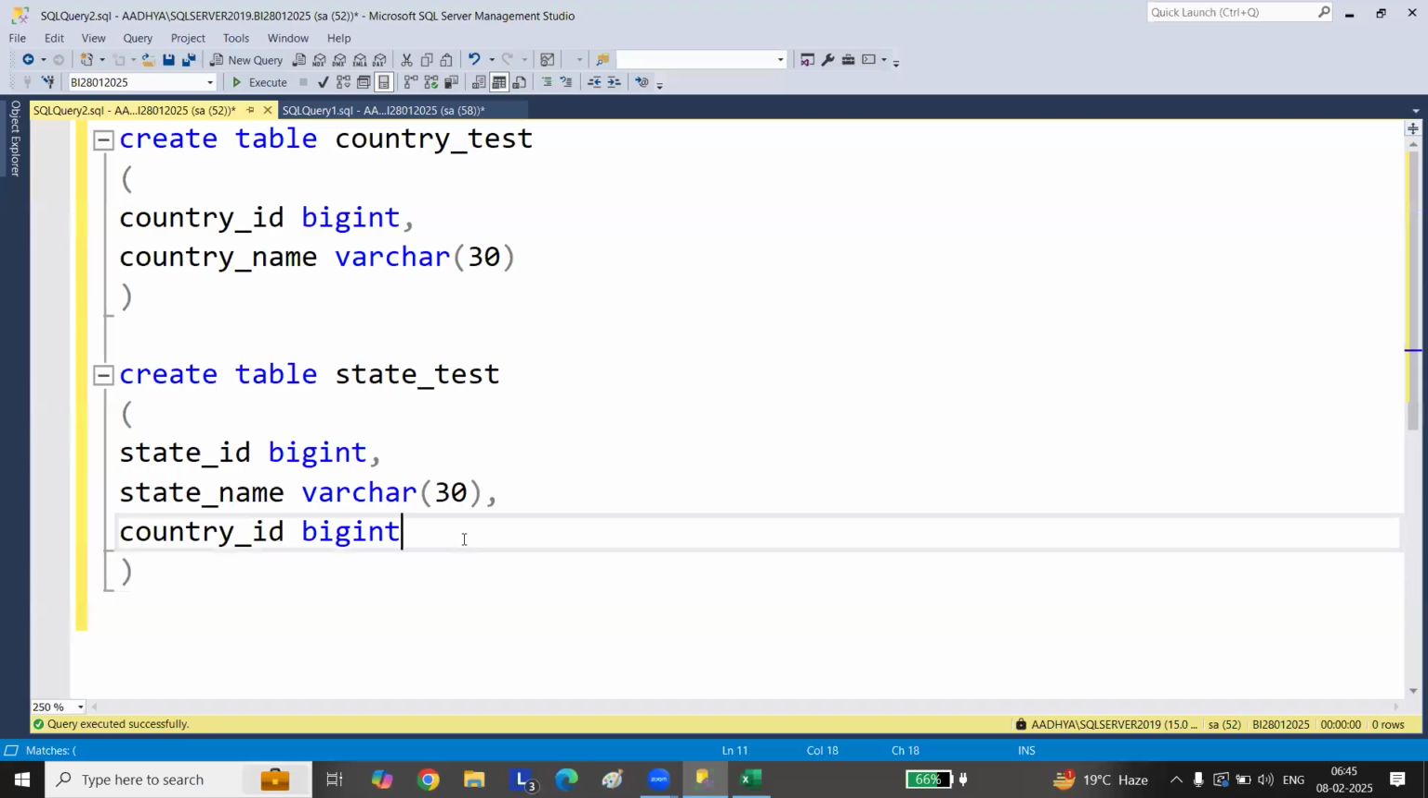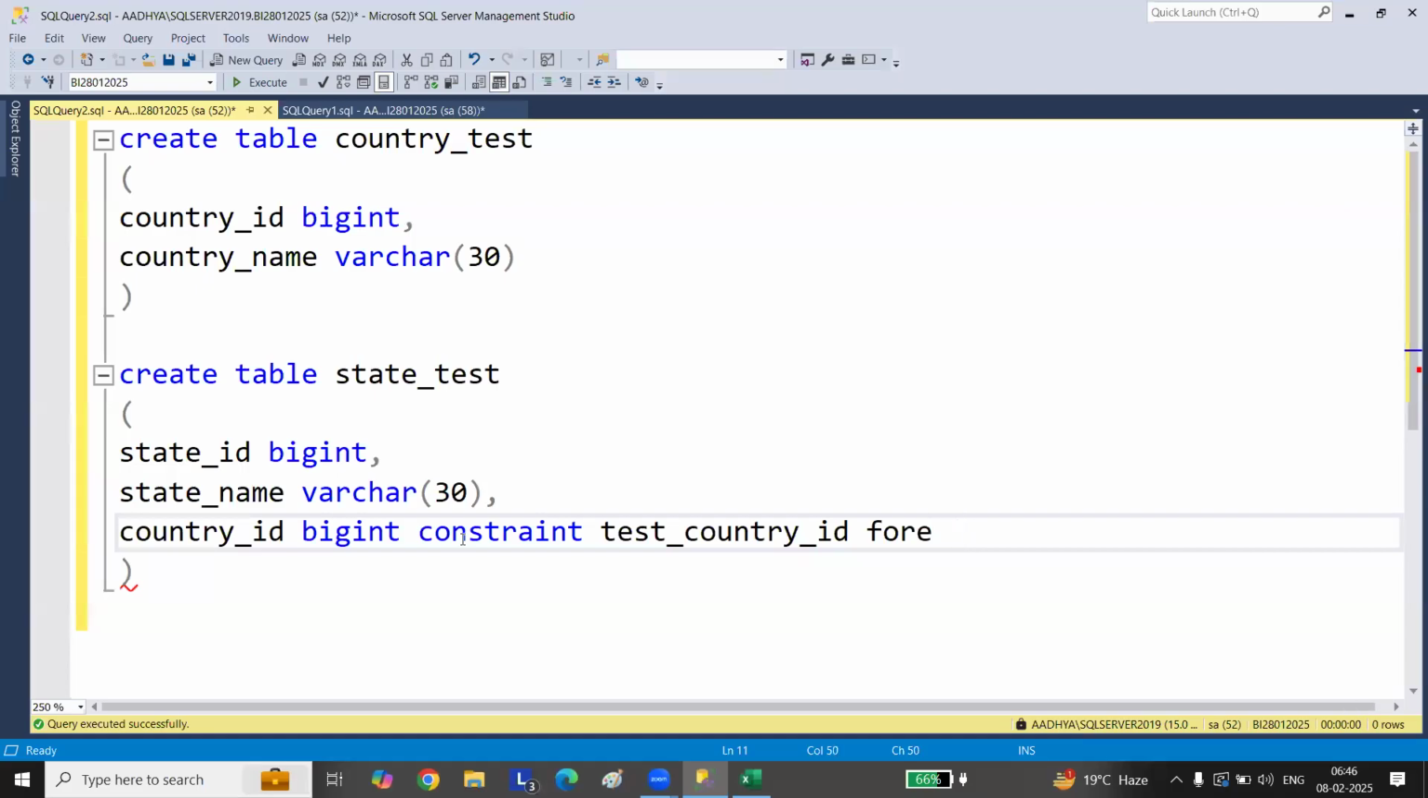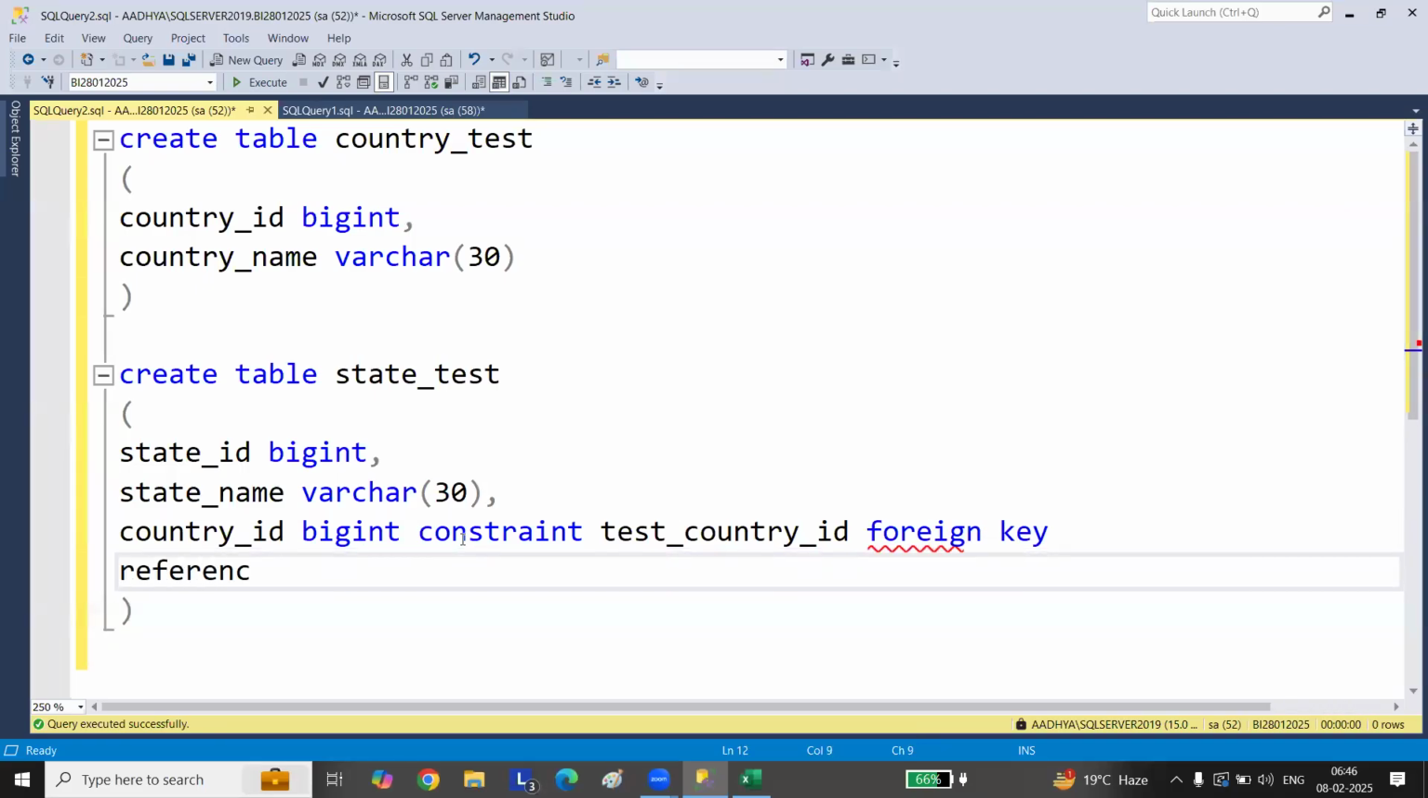Let's go and refer. I'll give here a constraint. So constraint name, test_country_ID. Type foreign key references. I'm referring to the table country_test, country_ID. I'm referring here, okay?